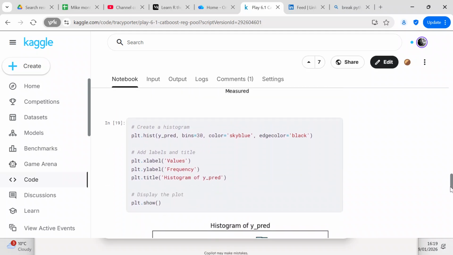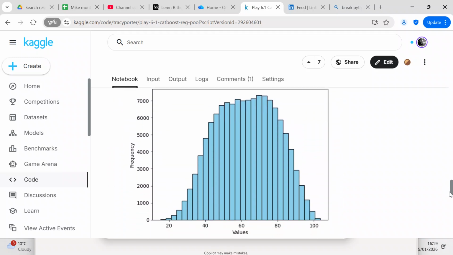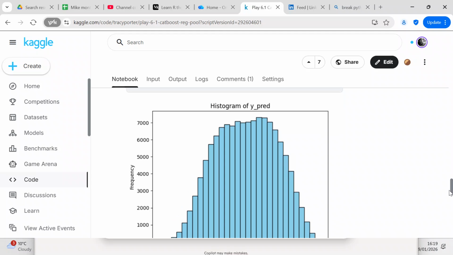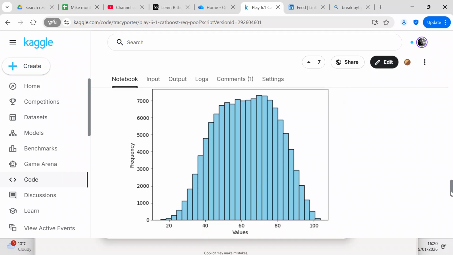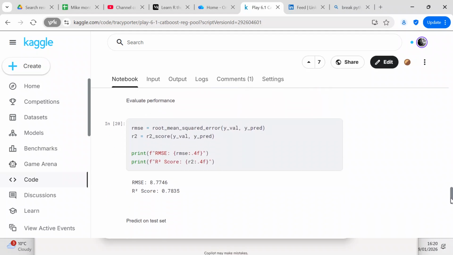Now we're going to create a histogram of Y pred. You can see this is the histogram of Y pred, and it sort of resembles a bell curve, but with a plateau. Now we're going to evaluate the performance.